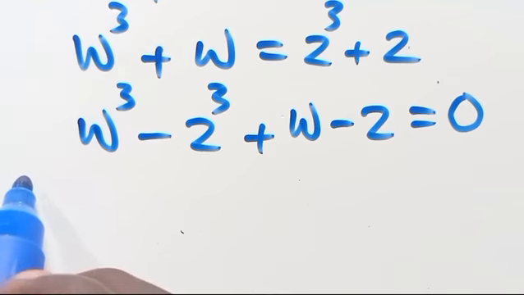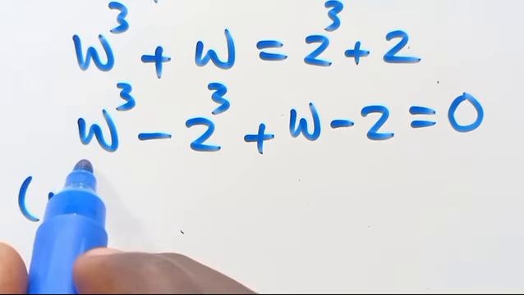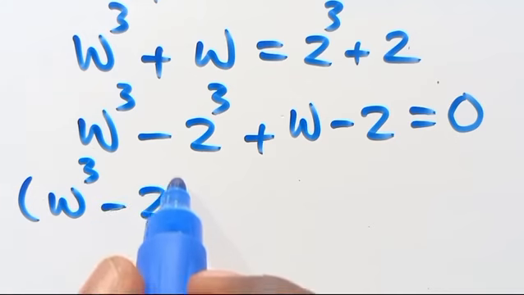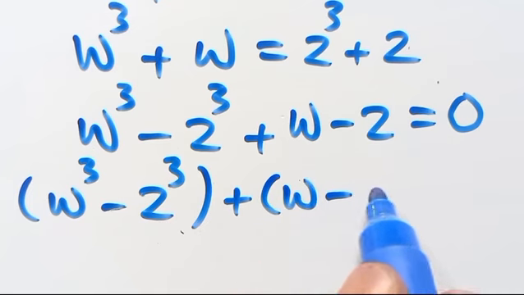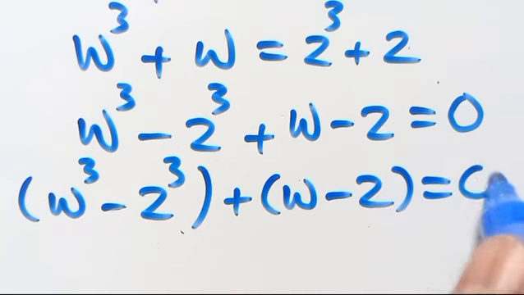When we group this, we can have it as W to the power of 3 minus 2 to the power of 3, plus open parenthesis W minus 2, equals 0.